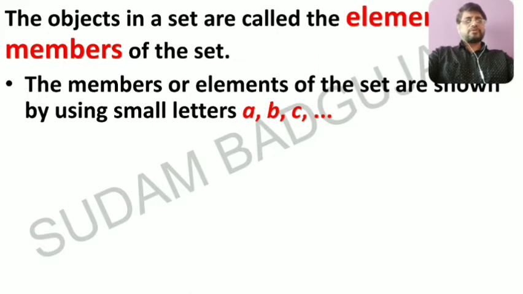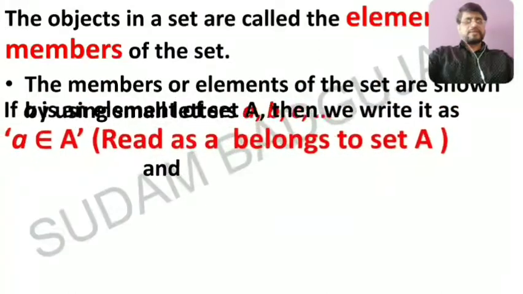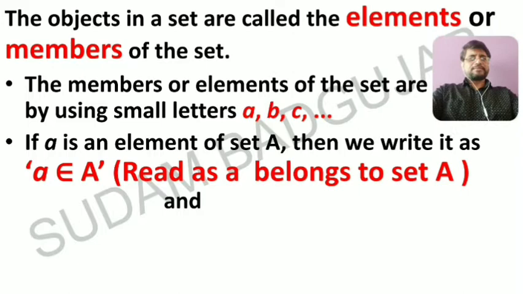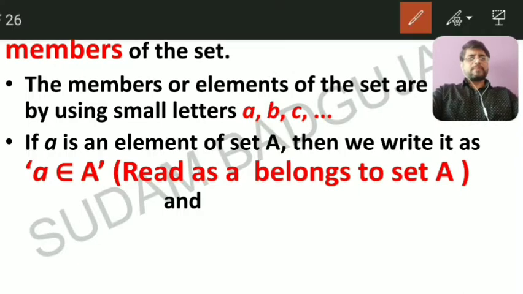If a is an element of set A, then we can write it as a belongs to capital A.